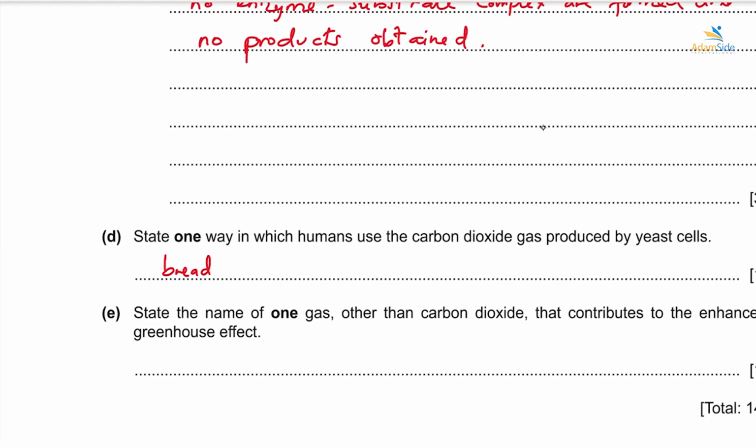Right, and then it says here, state the name of one other gas other than carbon dioxide that contributes to the enhanced greenhouse effect. All right, so the gases that can result in the greenhouse effect other than carbon dioxide, one of them is methane. So methane can be another gas that results in global warming or the greenhouse effect. All right, then we move further to the next question.